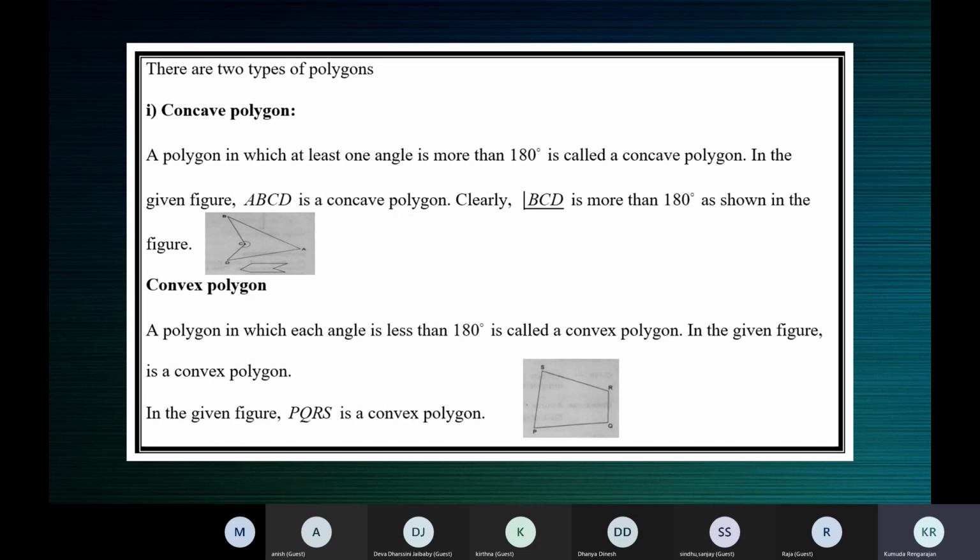All of them need not measure more than 180. Here the others are acute, and only this one is a reflex angle, more than 180. So this is a concave polygon.